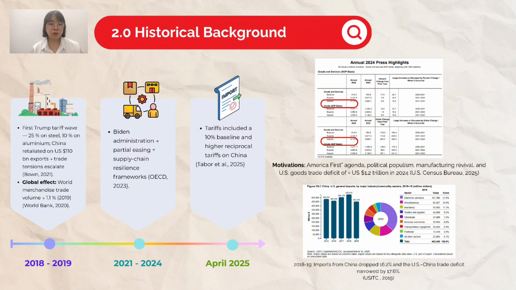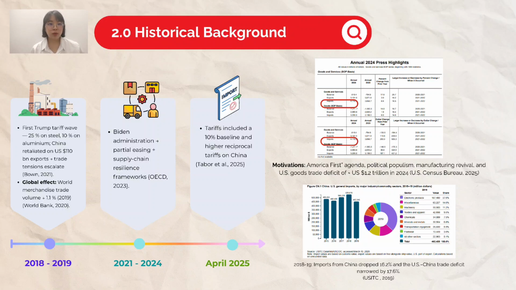Under the Biden administration, which is 2021 to 2024, some tariffs were eased, but focus shifted towards supply chain resilience. Then in April 2025, Trump's return brought a 10% baseline tariff across imports and higher reciprocal tariffs on China. The motivation was very clear, which is an American first agenda, political populism, and an attempt to revive US manufacturing, especially with a USD 1.2 trillion trade deficit in 2024.